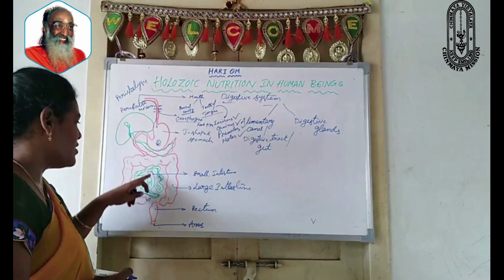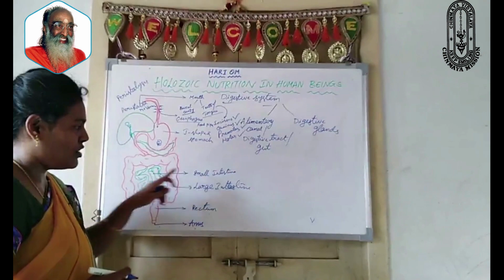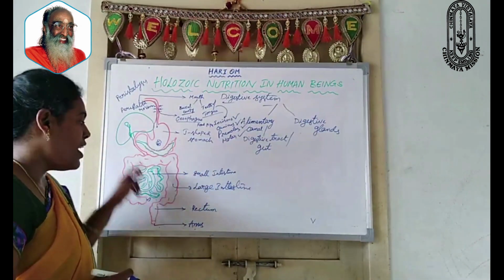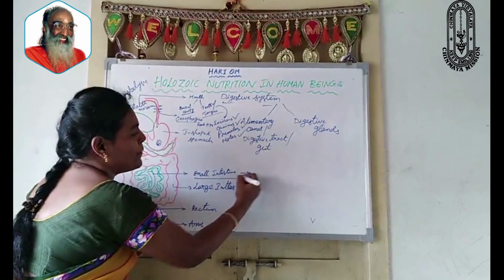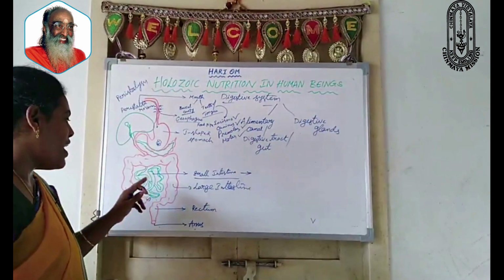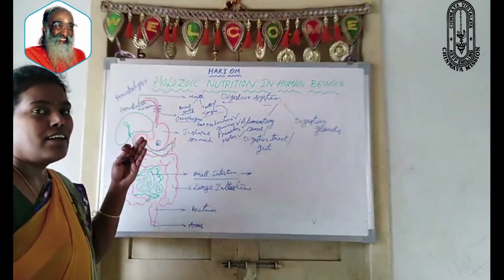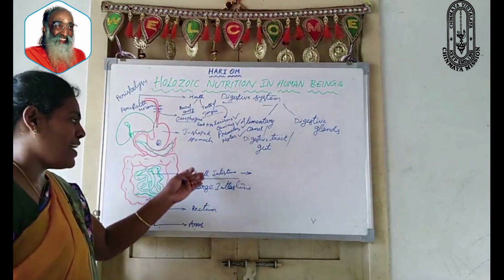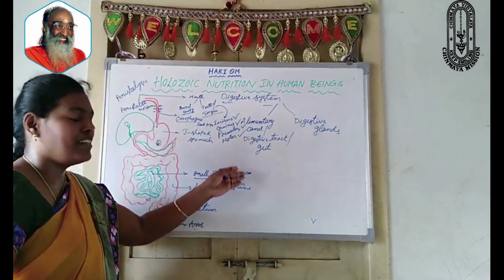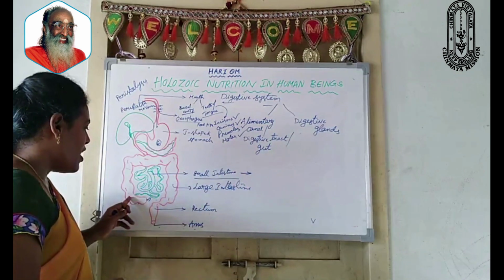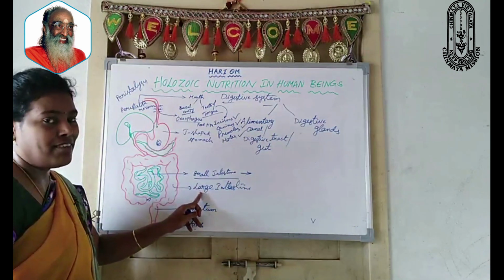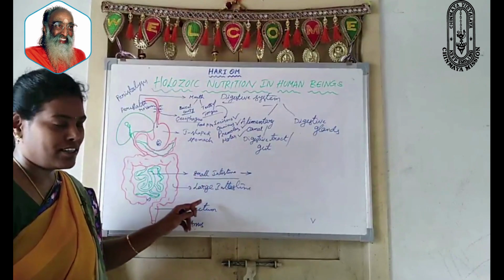Then the food passes to a long coiled tube-like structure which is called small intestine, and this small intestine is the complete site of digestion. After complete digestion takes place in the small intestine, the materials which remain there are released into the large intestine, which is shorter and wider than small intestine.